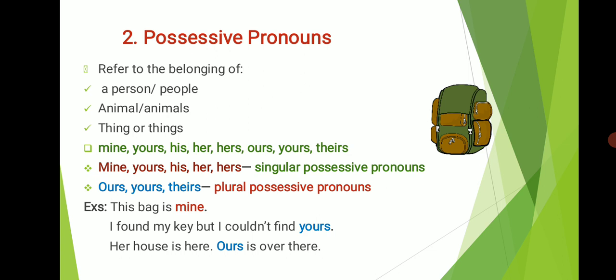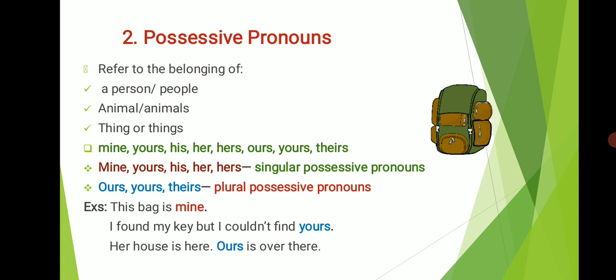Some of the possessive pronouns are mine, yours, his, her, hers, ours, yours, theirs, etc. Of these possessive pronouns, mine, yours, his, her, hers are called singular possessive pronouns. The rest of the pronouns, that is ours, yours, and theirs are called plural possessive pronouns.